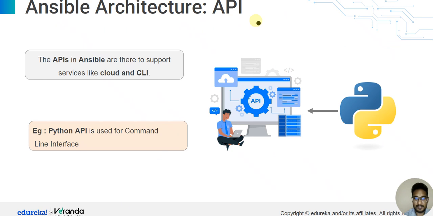Ansible architecture API. The API in Ansible is there to support services like cloud and CLI. The API that Ansible supports, we can support through cloud and CLI. For example, the Python API is used for the command line interface.